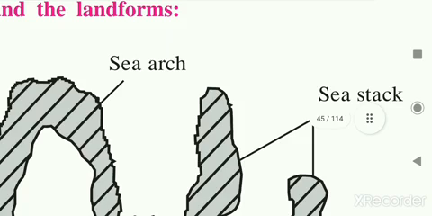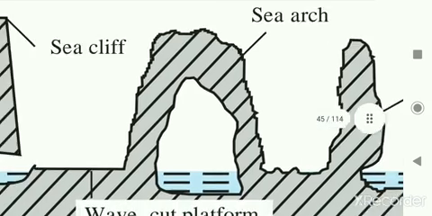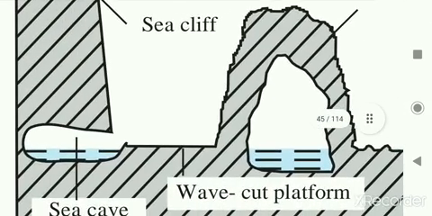Sea arches are also there, and see what the sea cliffs are. These are landforms formed by the erosional work of sea waves. Sometimes the hills extend up to the sea coast, and the waves hit their base continuously, and the rocks at the foot of the cliff start eroding, and consequently the upper rock falls down as its foundation is lost suddenly. This leads to the formation of sea cliffs. So these are the landforms formed due to the erosional work of the sea waves.